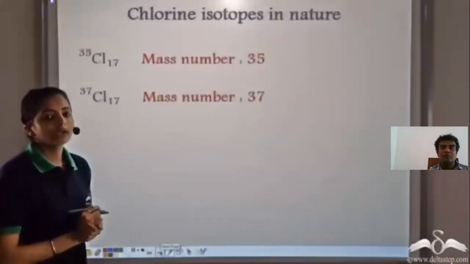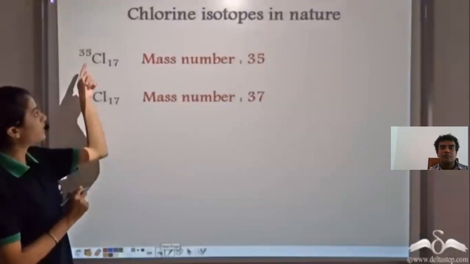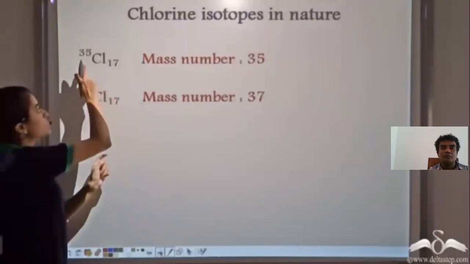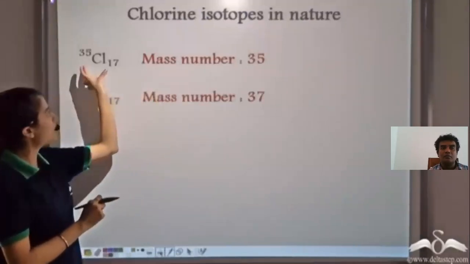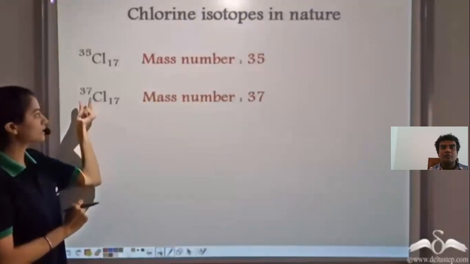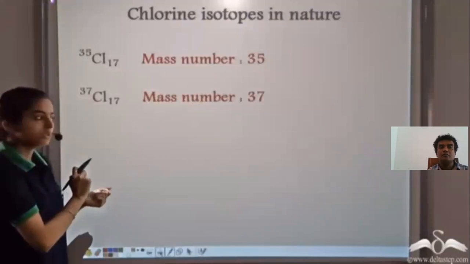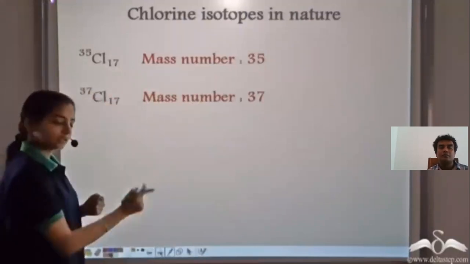Let's look at the chlorine isotopes in nature. There are two chlorine isotopes in nature, 35Cl17. So we know how to read this. The superscript is the mass number. So we have the mass number of this isotope as 35. The other isotope of chlorine is 37Cl17. So the superscript gives us the mass number, and the mass number of this chlorine isotope is 37.